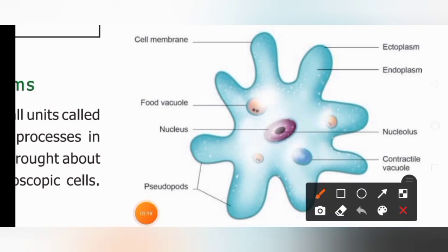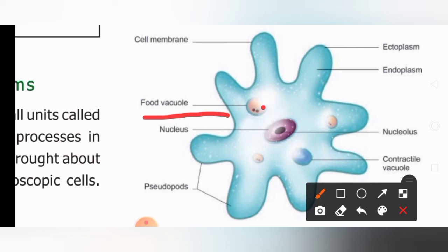So what will these food vacuoles do? They will digest the food. From where does the amoeba get the food? We know that amoeba lives in water. They are aquatic. So it gets the food from the water, and that food is swallowed by the food vacuoles.